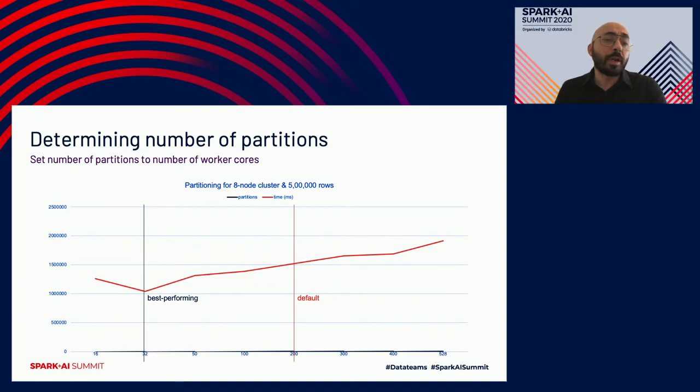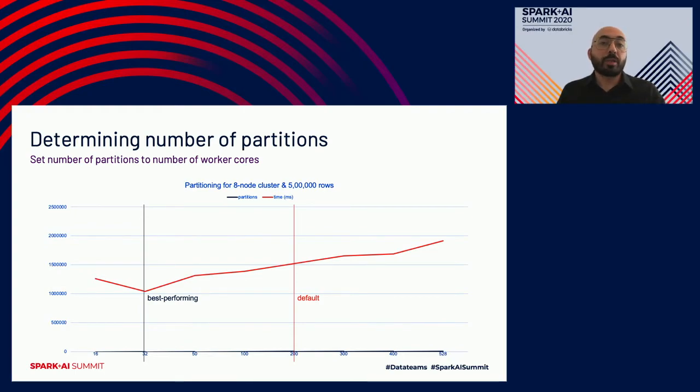So the best performing number of partitions was 32, while the default was 200. As you can see, the best performing was a lot lower than the default that Spark came with. These experiments were necessary in order to see what the best performing partition number is, and this number was always used for all the experiments.